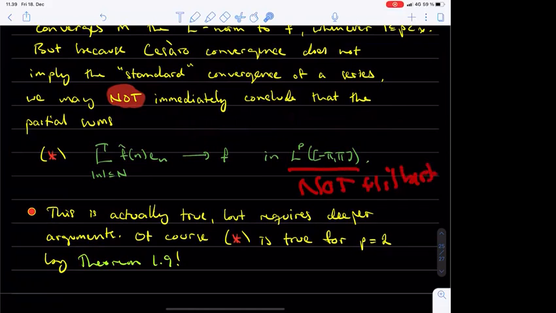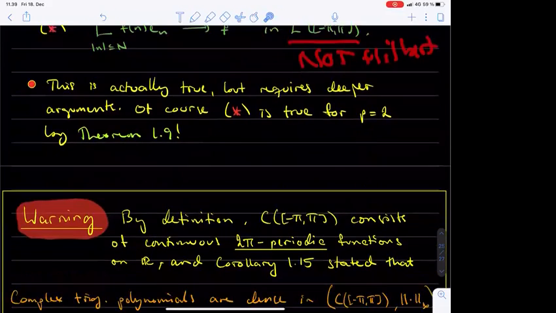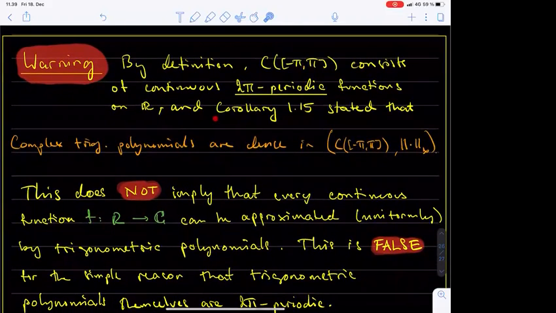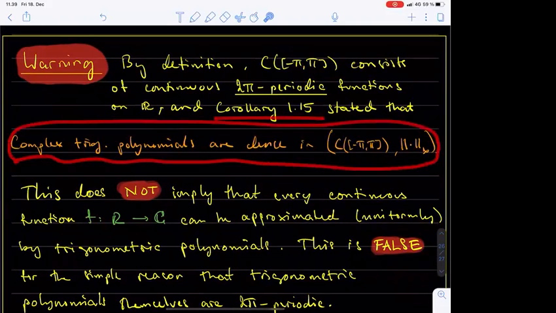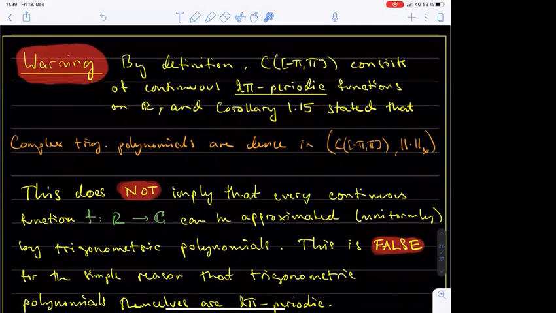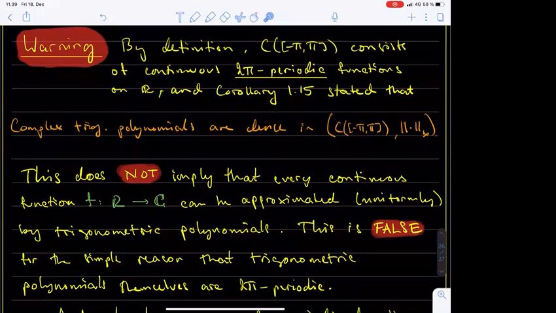I would like to finish the lecture with one more warning. In Corollary 1.15, we saw that the trigonometric polynomials are dense in the space of continuous 2π periodic functions on the real line. This result does not imply that trigonometric polynomials would be dense in the space of all continuous functions on the real line. In fact, this is clearly false.